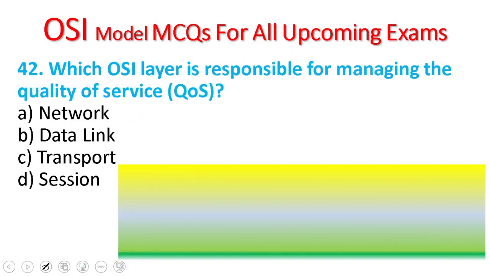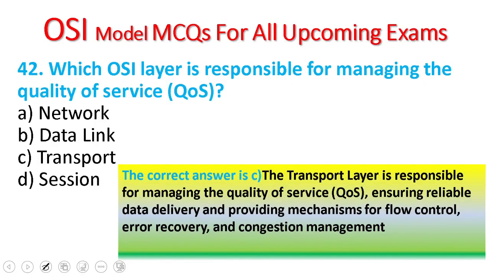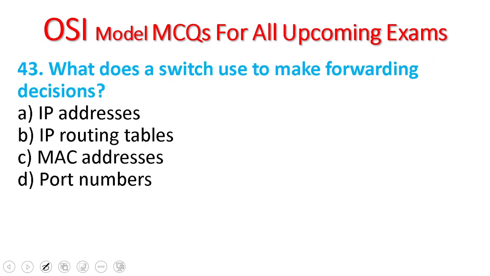42. Which OSI layer is responsible for managing the quality of service? The transport layer is responsible for managing the quality of service, which helps to ensure reliable data delivery and provides a mechanism for flow control, error recovery, and congestion management as well. So C is the correct answer.